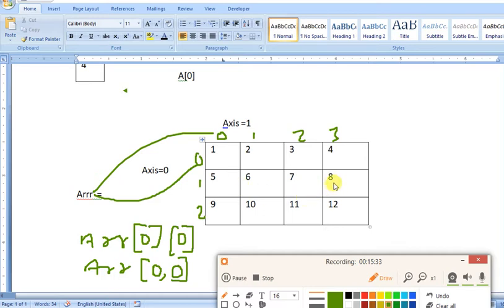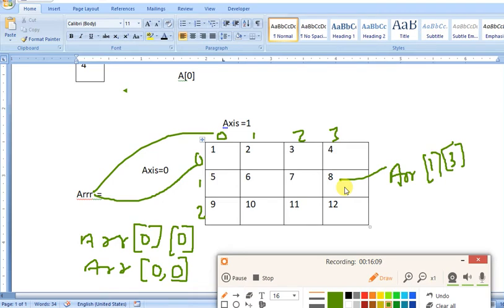Suppose the address of 8. So what is the address of 8? It is at column number 3 and row number 1. So the address of 8 is array, row first and column 3. So you can access the two-dimensional array in this way. This is the way you can access the element of a two-dimensional array.